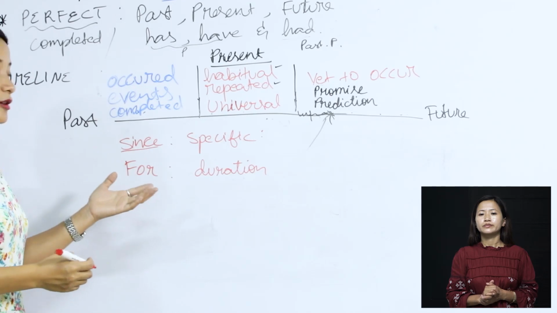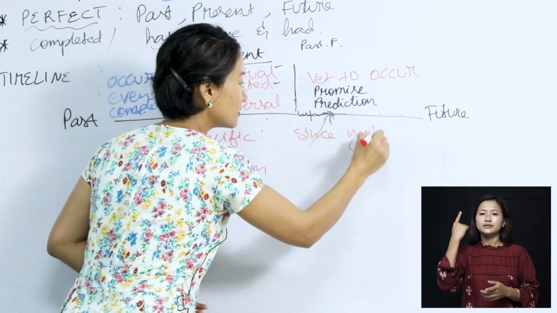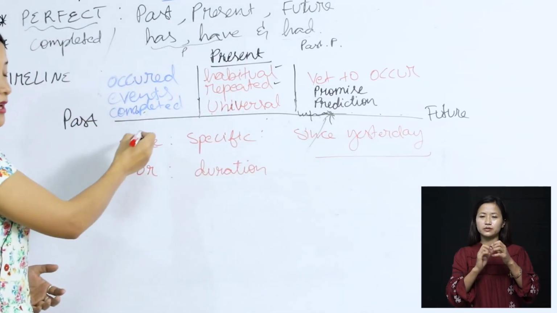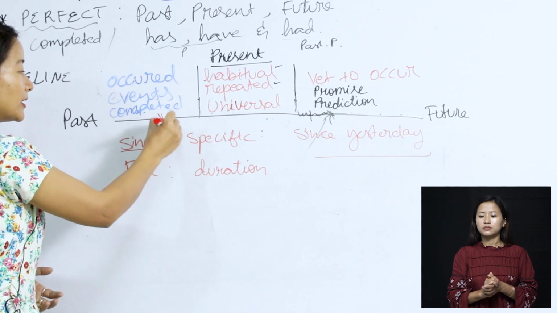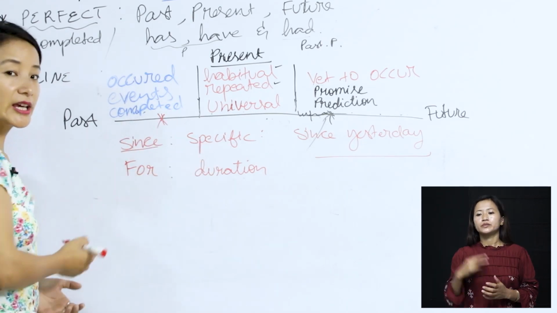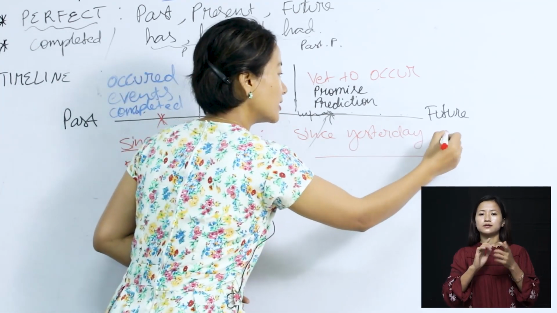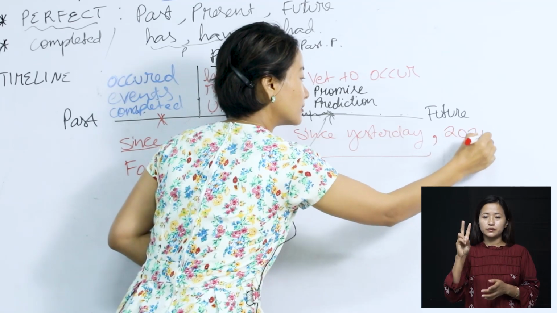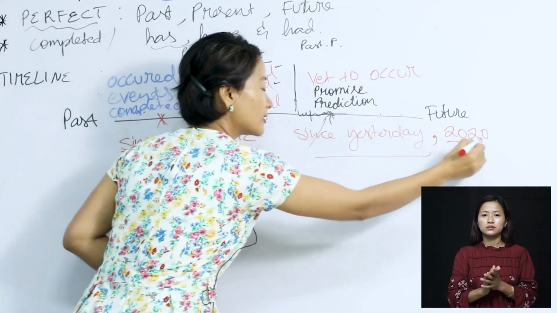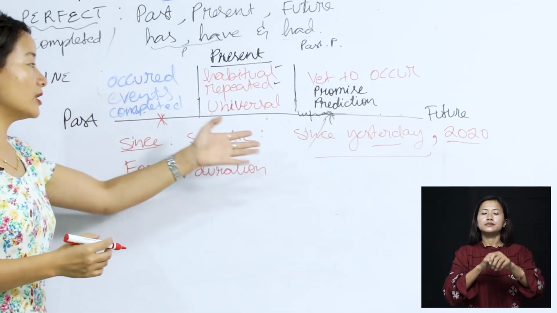So take the example of since yesterday, specific. We knew here that it happened at a point of time yesterday. Then we can also take the example of since, let's say, 2020. So this is specific, this is specific. When we are referring to a specific point of time, we use the word since.